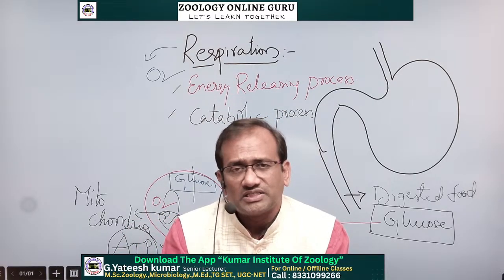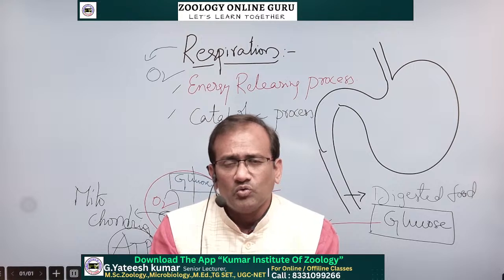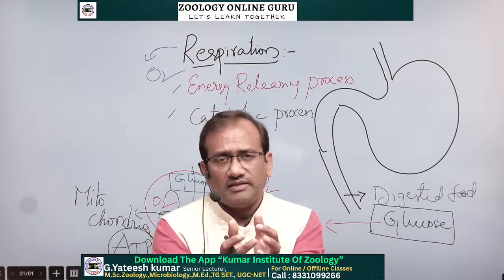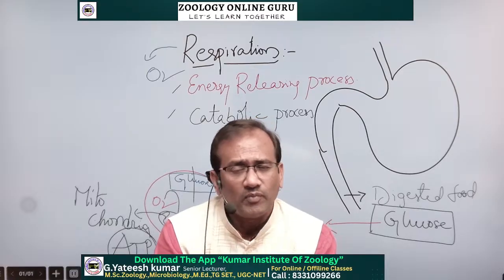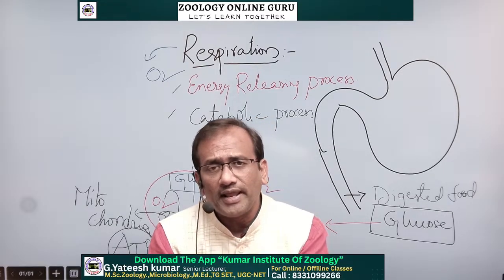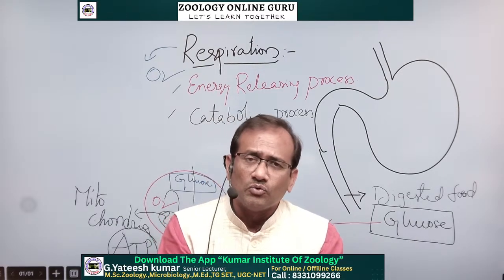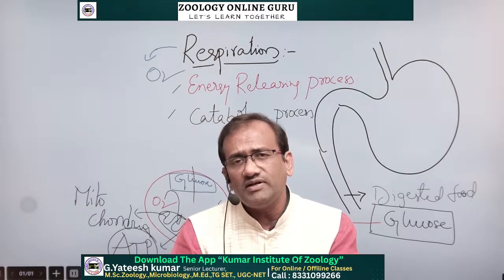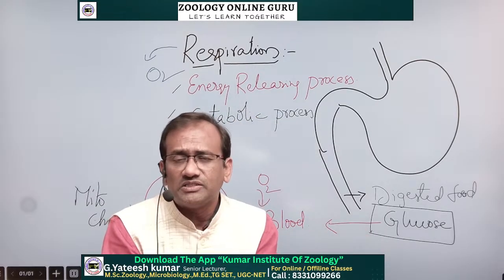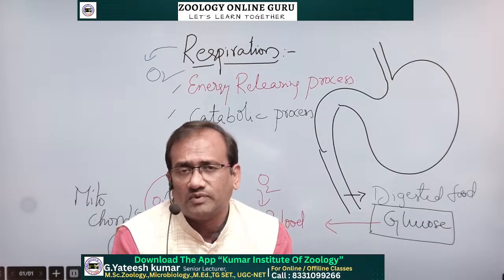Anabolism means construction. Two molecules convert into a new molecule. That is called anabolism. But here glucose breakdown, cleaving, cutting of glucose takes place to release energy. That cutting is known as catabolism.